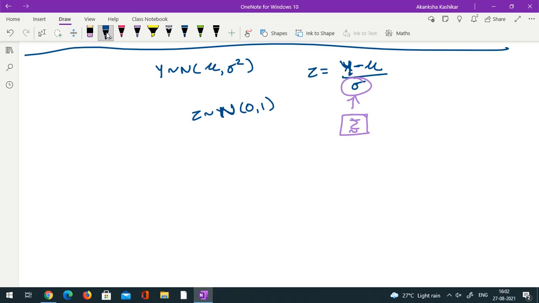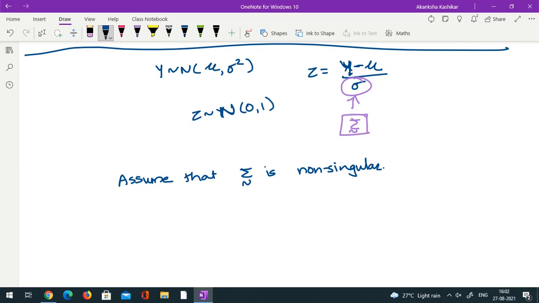Now there are a couple of ways of doing it. The first way is via spectral decomposition. So let us assume that sigma is non-singular.